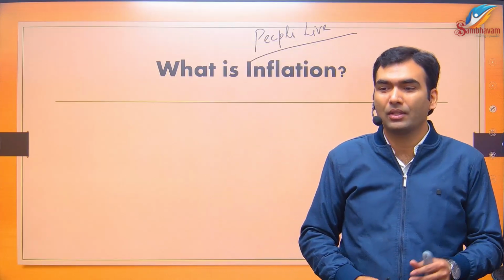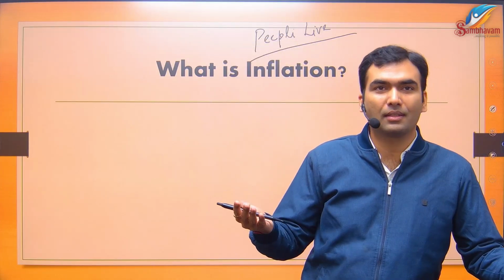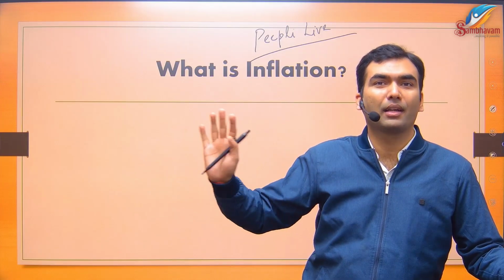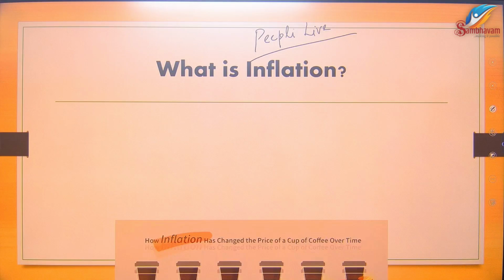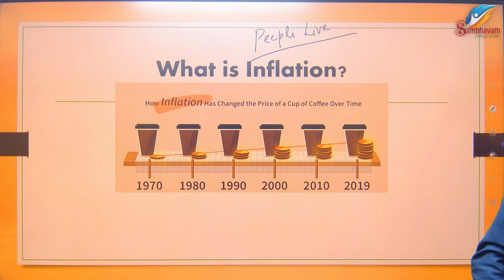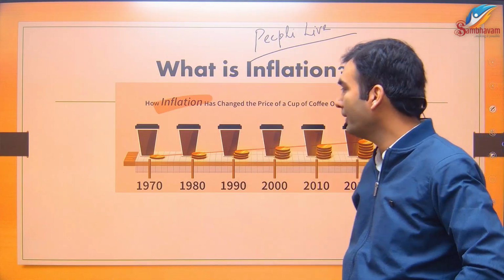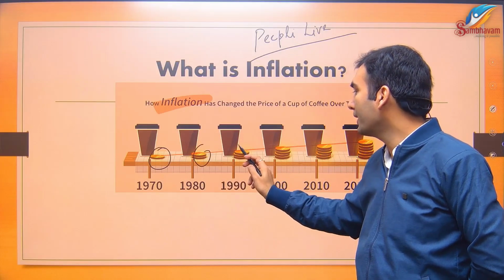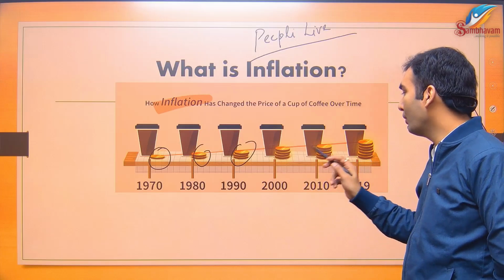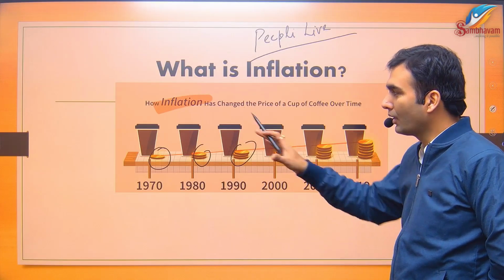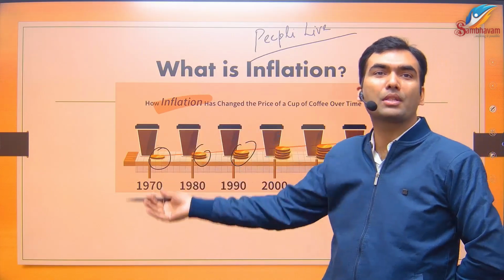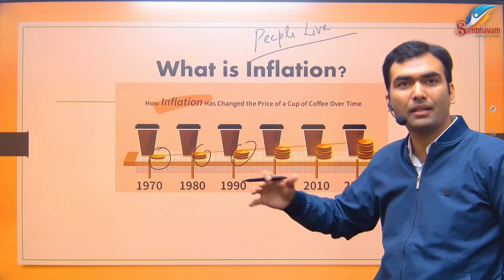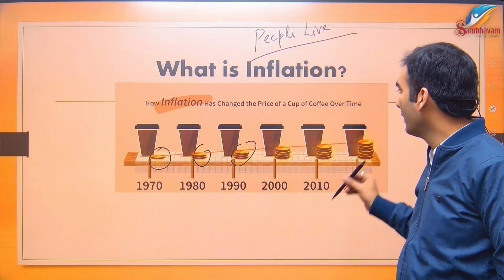What is inflation? So inflation is obviously, yes, it may be gradual, may not be gradual, but if there is an increase in prices, it is simply inflation. So this is a graphical representation of inflation. Like the same cup of coffee had a price of maybe 1 rupee in 1970, 2 rupees in 1980, 3 rupees in 94, 5, 6. So the coffee is the same, but now it is costing more. It's not that the coffee has become sweeter or tastier. That's a separate scenario.